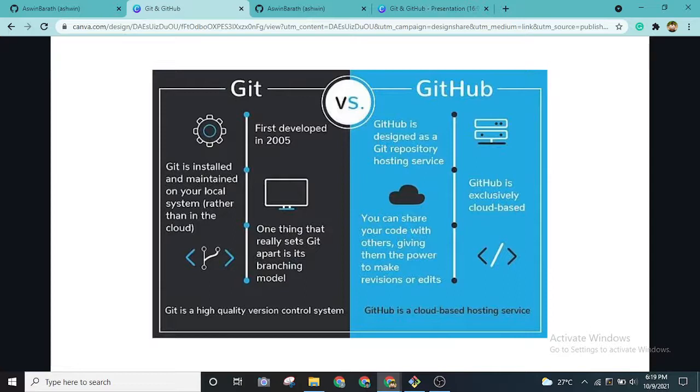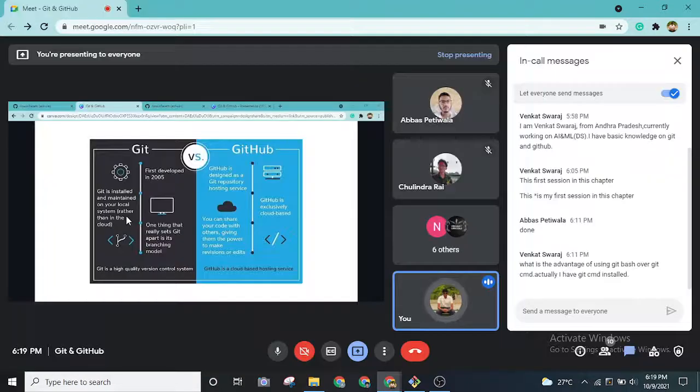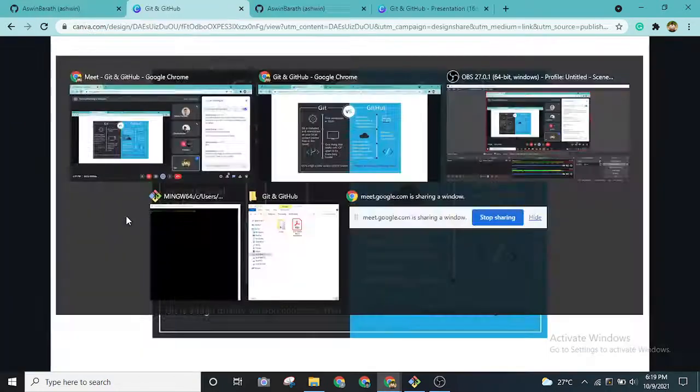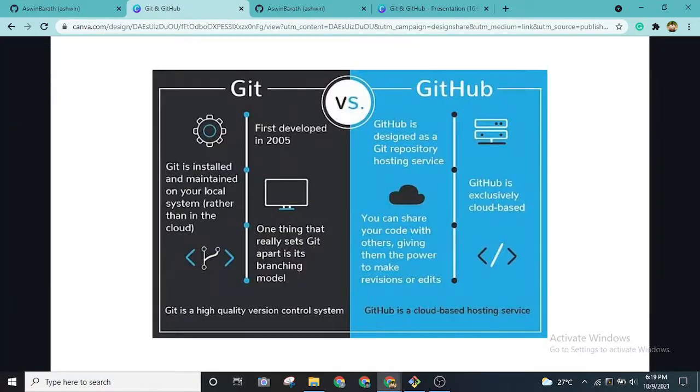a local system rather than in the cloud. Okay, so what do they mean by this is, whatever the versions that we are doing, right? Even right now you had that doubt of where are the versions saved. It is saved in our local computer only, right? So that's why we use Git. All these versions are saved in a local computer rather than a cloud.